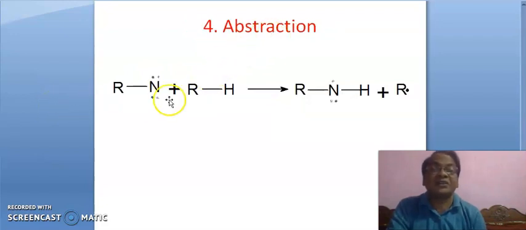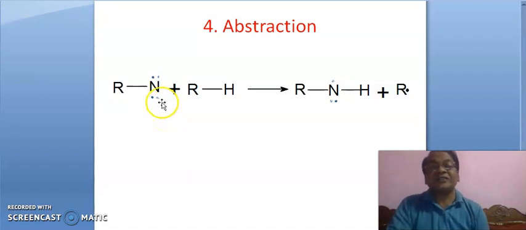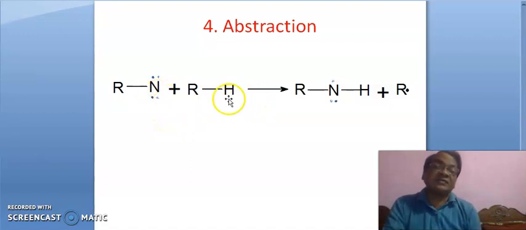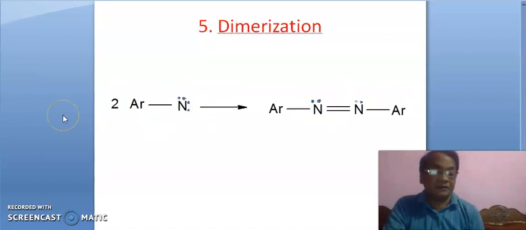Fourth is abstraction. The nitrogen of nitrene has a sextet of electrons in its outermost orbit. So nitrogen is electron deficient in nitrene. So it can abstract this hydrogen so as to complete its octet of electrons in its valence shell.